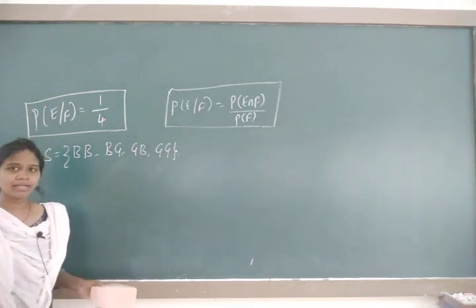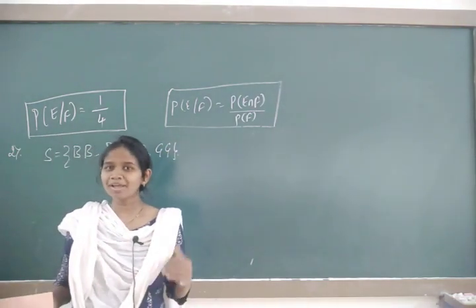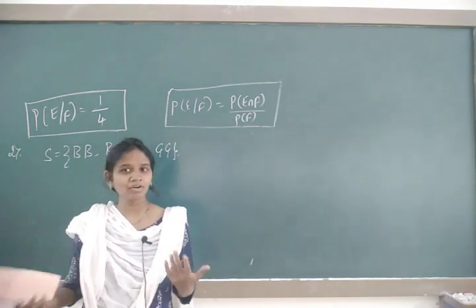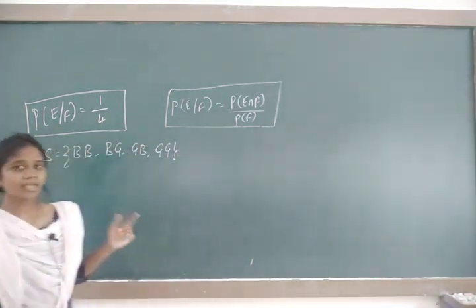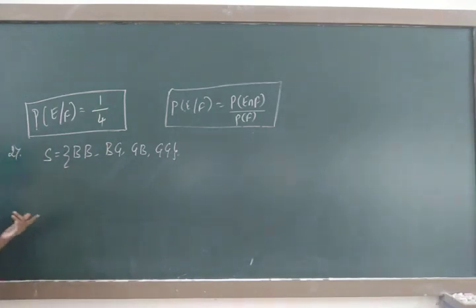So what is the experiment I have taken? A family has two children. I am only telling you about the sample space; I have not yet continued the question. When I said that the family has two children, I wrote the possible outcomes. You also think for a second: is it possible to have more outcomes than these? No. You can think. Because a family with two children means either BB, boys boys, or boys girls, or girl boy, or girl girl.